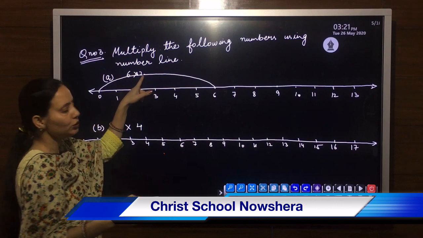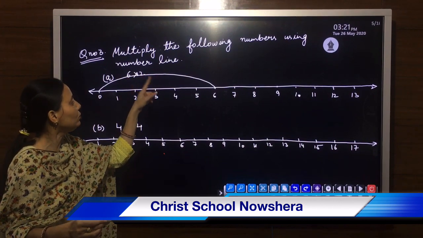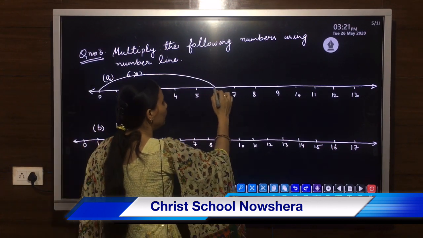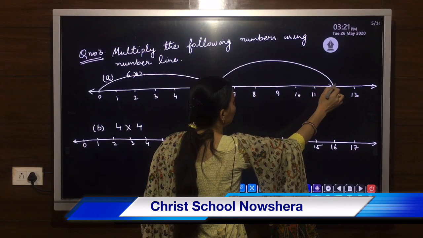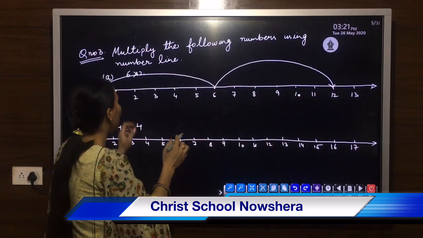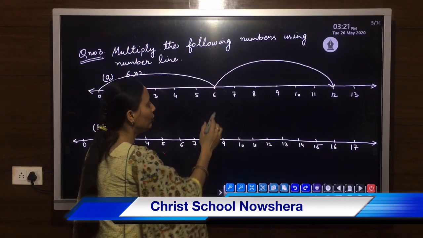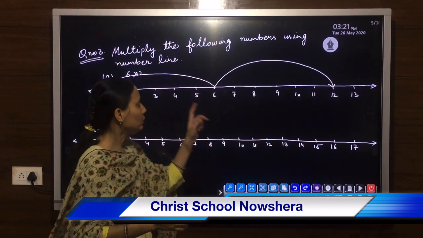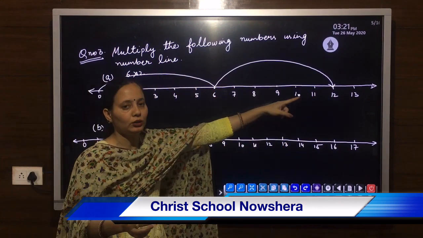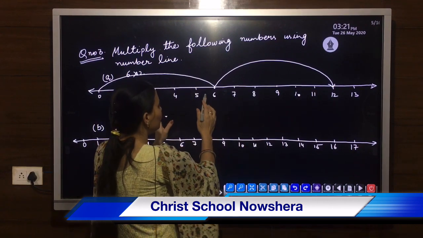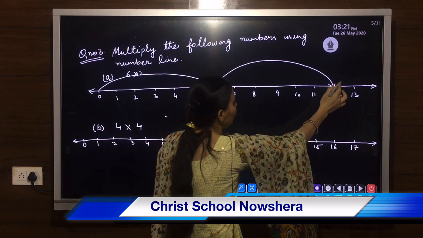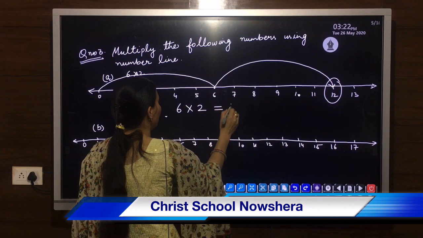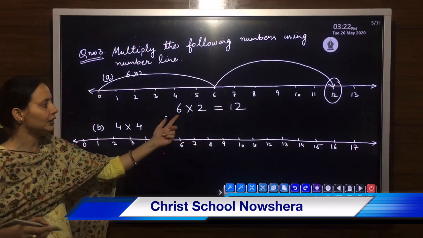See, how many times do you have to multiply 6? 2 times. This is 0 to 6. This is 1 time. And then from 6 again 6. That is the second time. How many numbers do you have to go forward? 1, 2, 3, 4, 5, 6. So 6 multiplied by 2 is equal to 12. Automatically after jumping 6 steps ahead we will reach 12. So 6 multiplied by 2 will give us 12. This is the product of 6 and 2.